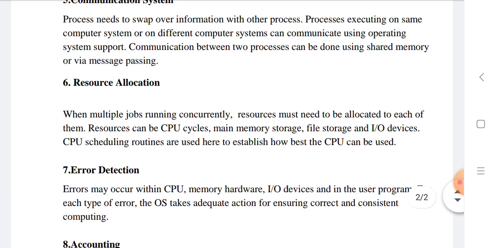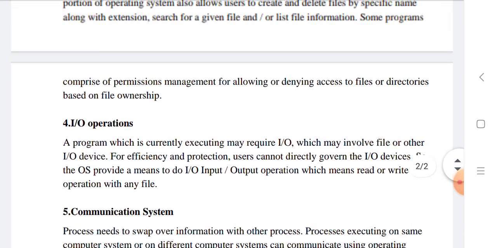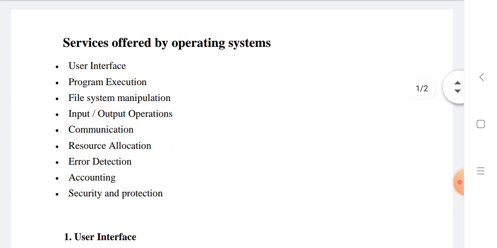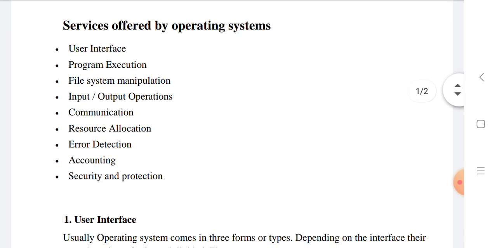These are the nine services basically provided by the operating system, and we have seen their meaning in detail. Hope all of you understand the meaning of services and which services are offered by the operating system. Thank you very much for watching this video. Thank you.